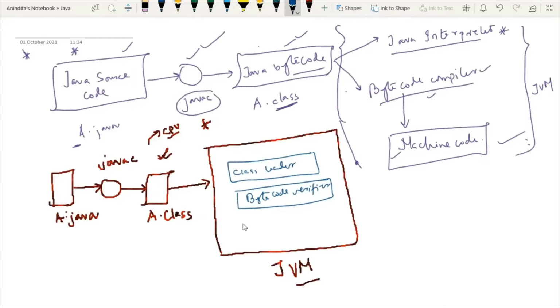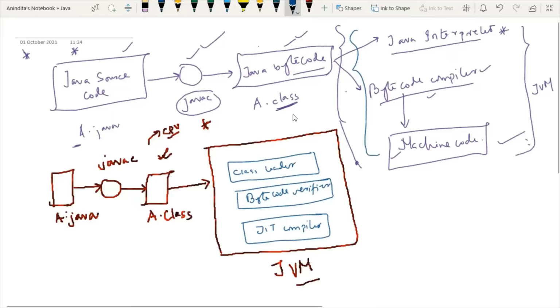And the third part is known as the JIT compiler. So this type of complex situation can be handled by the JVM using its three internal components: class loader, bytecode verifier, and JIT compiler.